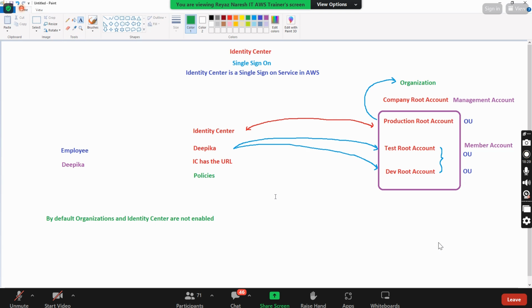What I did was, I already enabled Organizations and Identity Center. If you go to Organizations or Identity Center, there will be only one button shown, called Enable. If you click on Enable, it automatically gets enabled. So assume that I have already enabled them. Should I log in and show you Organizations and Identity Center?